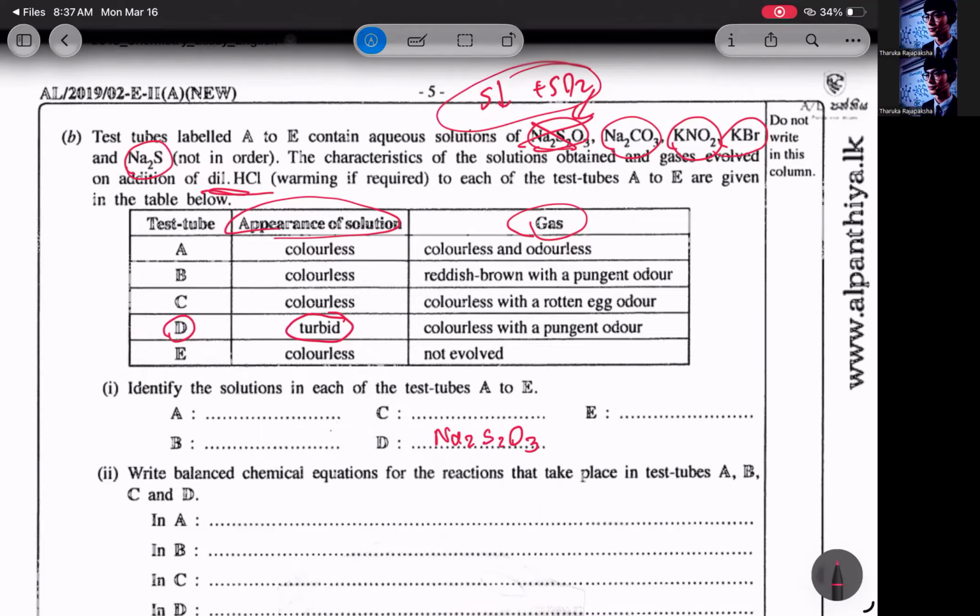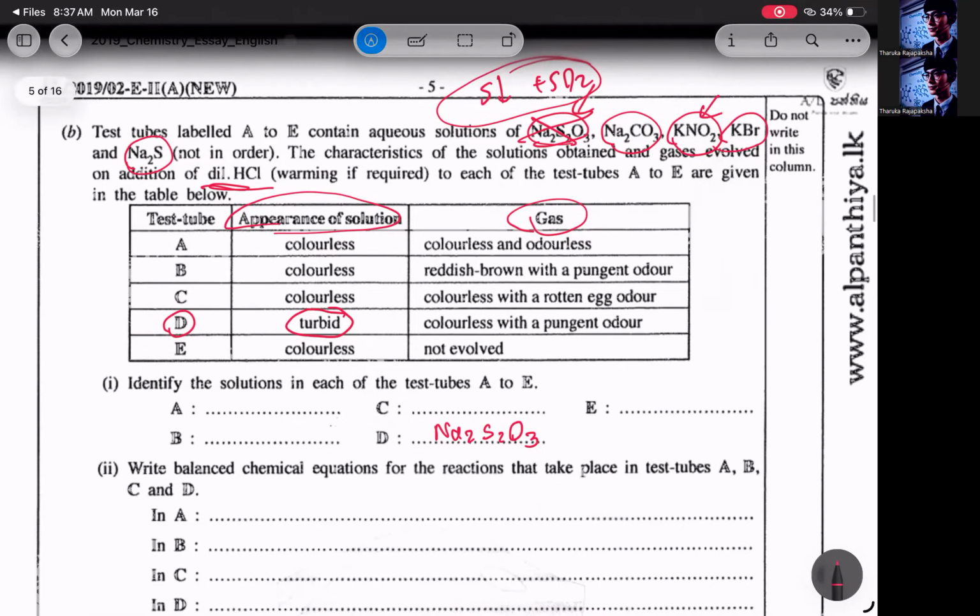And then there is the other one, KNO2. Now KNO2, when you add dilute acid, NO2 is evolved, right? So a reddish brown gas with a pungent odor is evolved. So there you go, that's KNO2. Easy, right? Then sodium carbonate will evolve carbon dioxide, a colorless, odorless gas, with a colorless solution. Perfectly correlates with sodium carbonate.